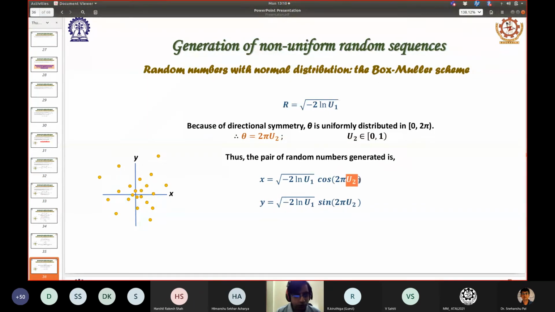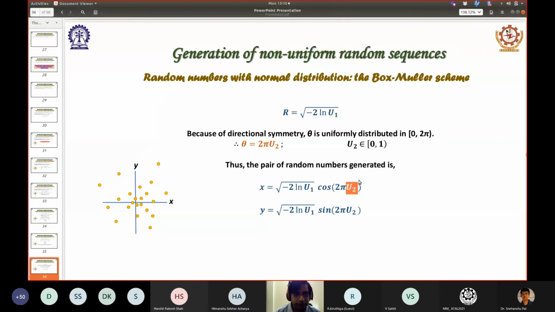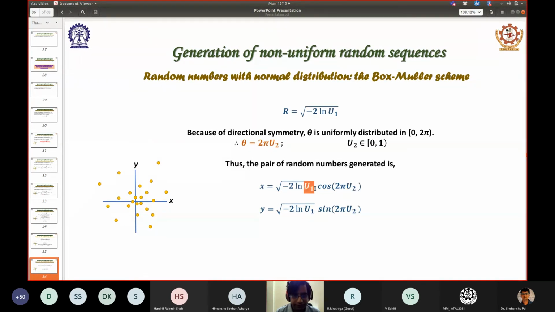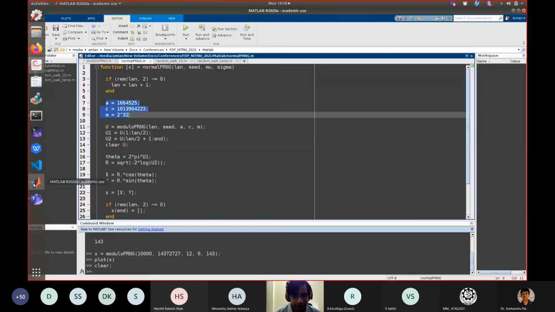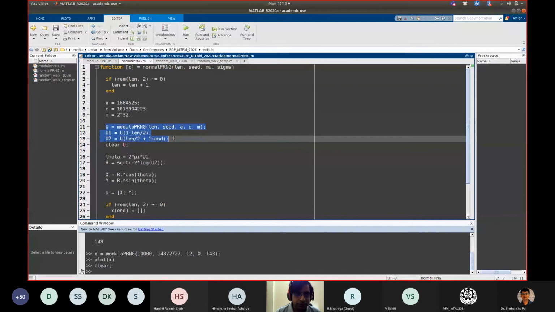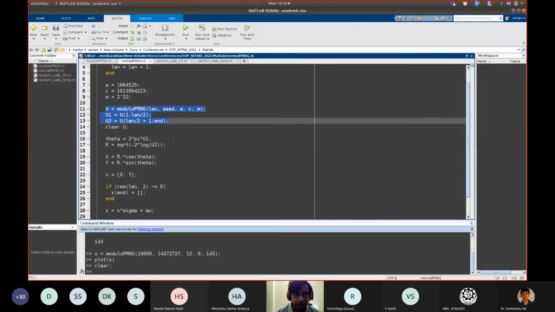And since we are going to call the modulo generator, I am giving these values of the parameters A, C and M. Then these values u1 and u2 are generated. I am not going into the details there. The exact details of the program's flow is not important, but we are generating these two numbers u1 and u2 using the simple pseudo random number generator which we just have seen. So we are getting the values u1, u2.